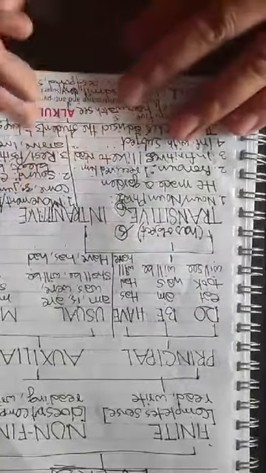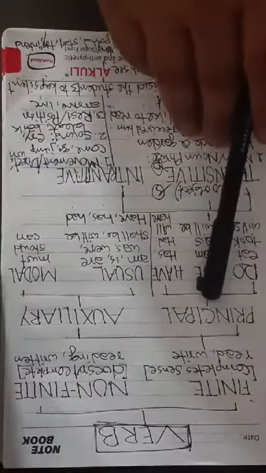You see here, last day I discussed the verb of different forms, and you got here that verbs are of two kinds, finite and non-finite. Finite completes the sense, non-finite doesn't complete the sense. Then finite is of two kinds, principal and auxiliary. Principal are of three forms, do, be and have verb. Auxiliary are of two forms, usual and modal.